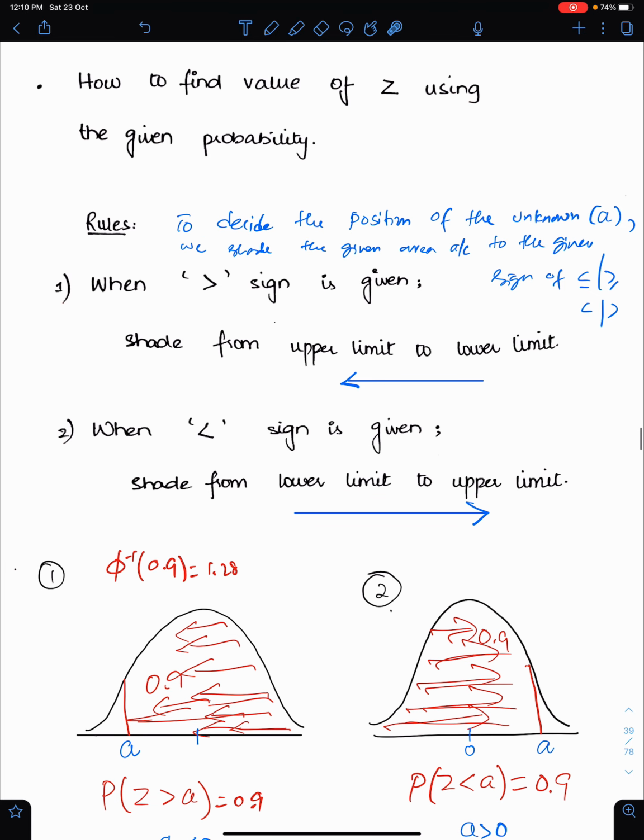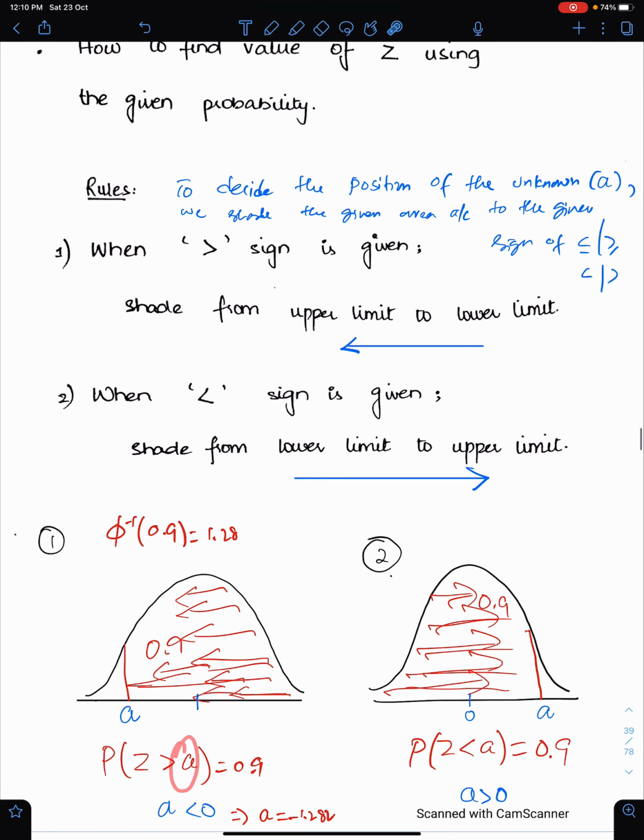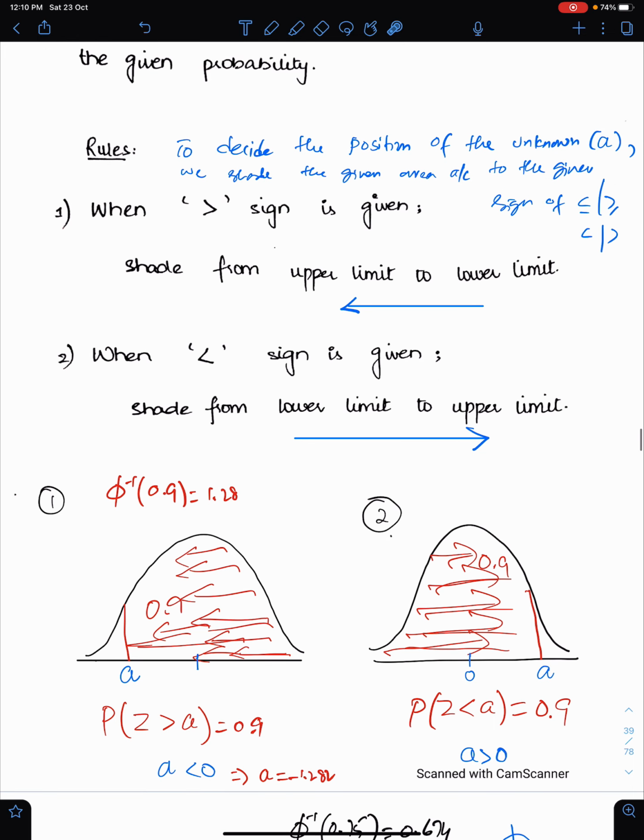Rules: to decide the position of the unknown, we shade the given area according to the given sign of inequality. To decide the position of A, we shade this area according to this sign.